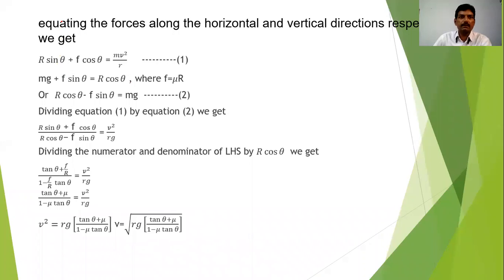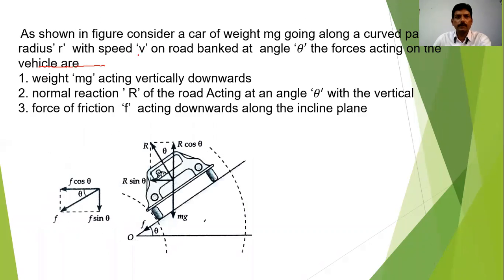After equating the forces, I will write here itself. This r cos theta is in the upward direction, and this will be balanced by mg and the force of friction F sin theta.